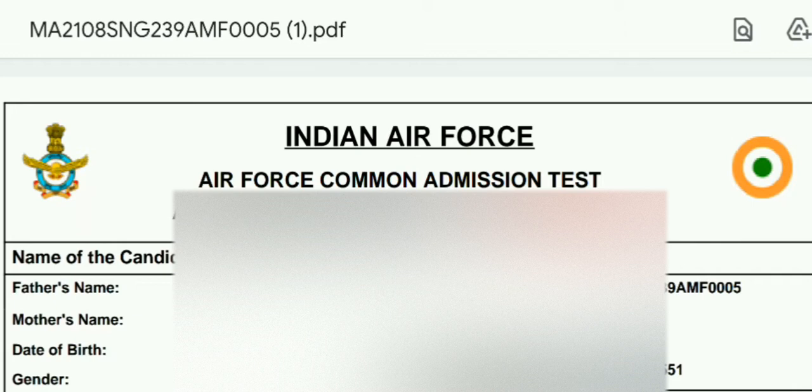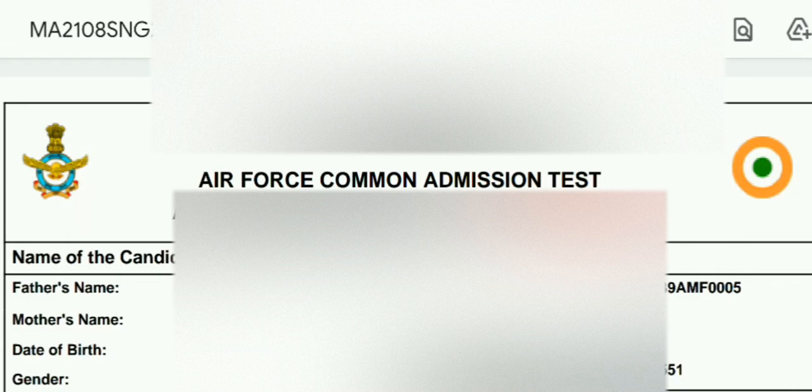Then your admit card will be available in your mobile. So you can see here an admit card of the candidate for the FCAT 01 2021 has been successfully downloaded, and you can check your shift number and your examination center, and when your examination will be conducted. All these details are mentioned in your admit card: your reporting date, your date of examination, and your EKT stream that you had selected while filling your online form. So friends, this is your admit card.